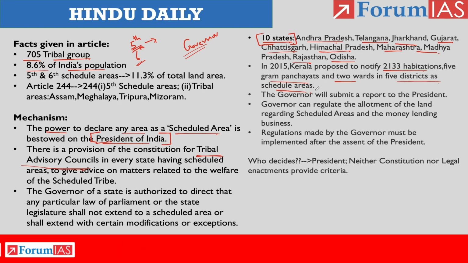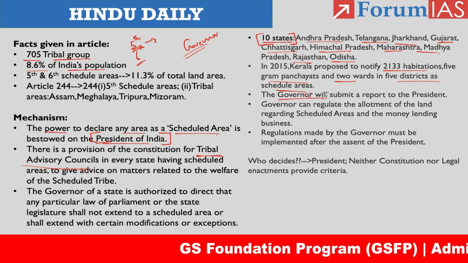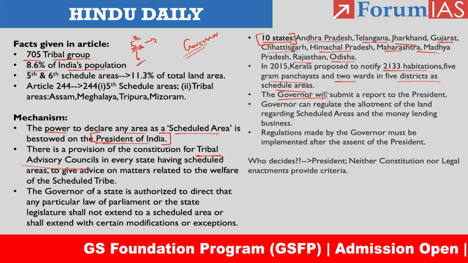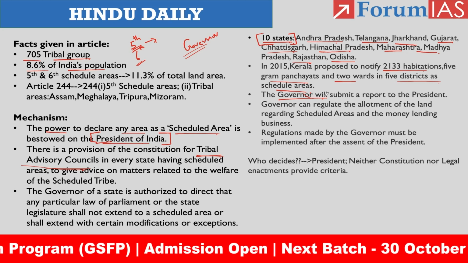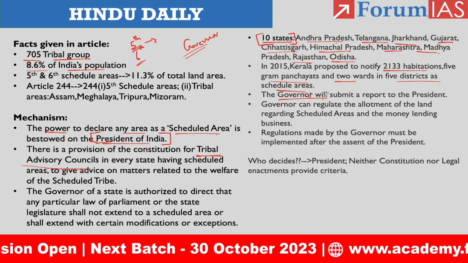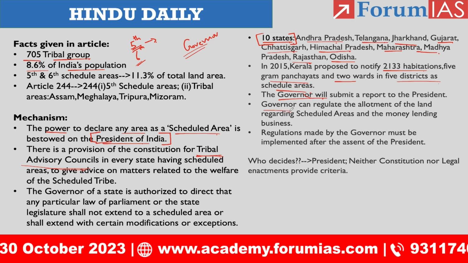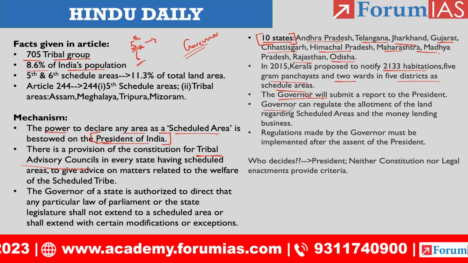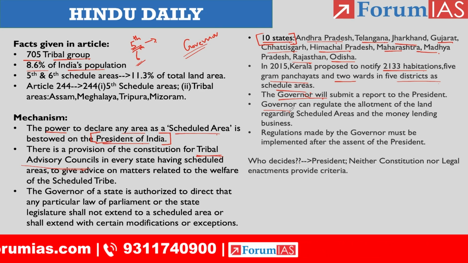Then with respect to the scheduled area administration, we have a governor's role here, okay? The governor will be submitting a report to the president related to the administration of the scheduled areas, with detailed descriptions of certain issues he faced in that particular financial year. So this is how the report and recommendations will go to the president. And the governor is also empowered to regulate land related activities and the money lending business within the scheduled areas or regions.